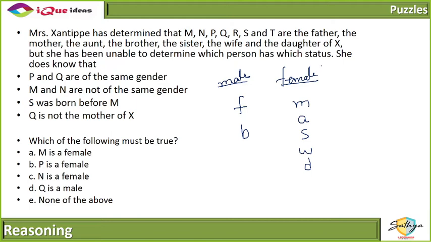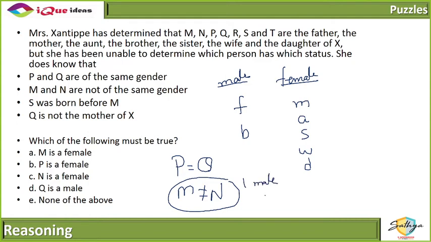Who is who? The only thing she knows is that P and Q are of the same gender. And M and N are not of the same gender. So if M and N are not of the same gender, then one of them is a male and one of them is a female.